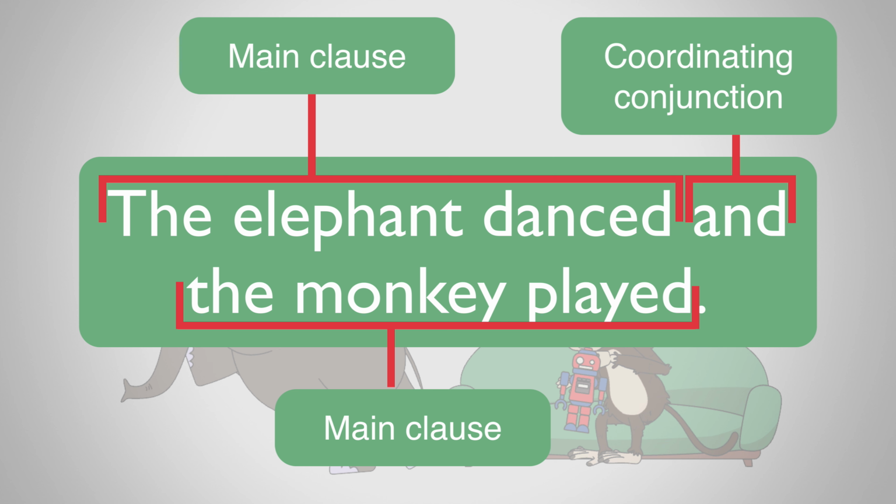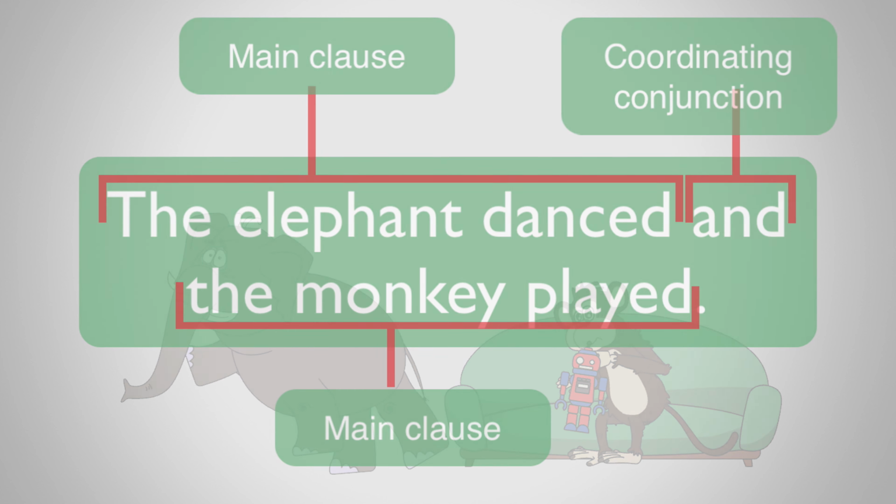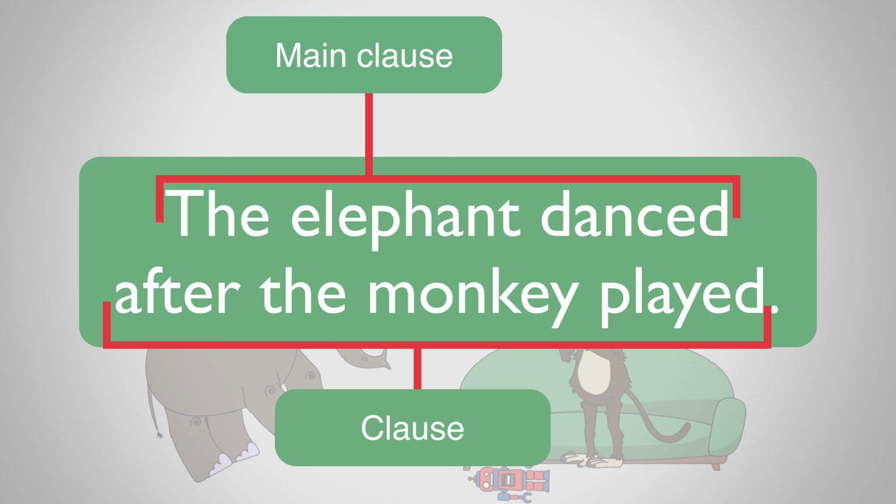Okay, let's try changing this sentence slightly. What if we had the elephant danced after the monkey played? We still have two clauses, the elephant danced and after the monkey played, but only one of them is a main clause. Can you spot it? Remember, a main clause makes sense by itself, outside of the sentence. Well, it's the elephant danced. This is the main clause as it does make sense by itself.